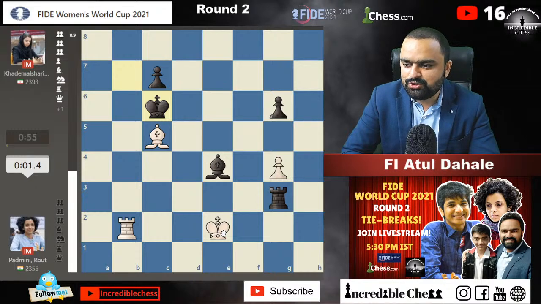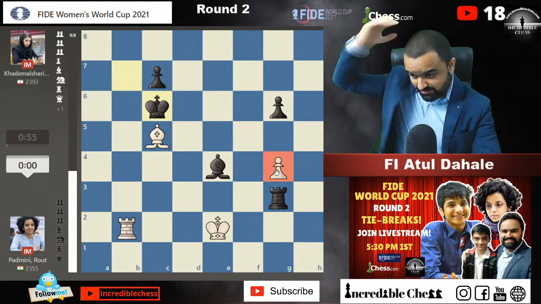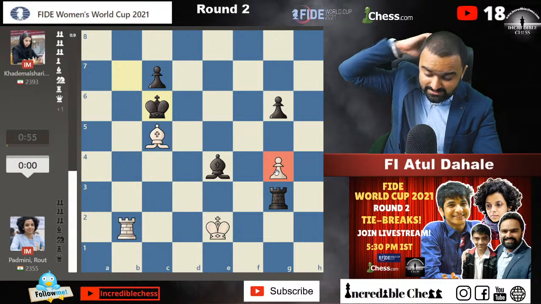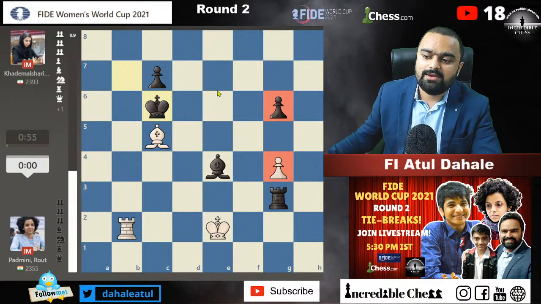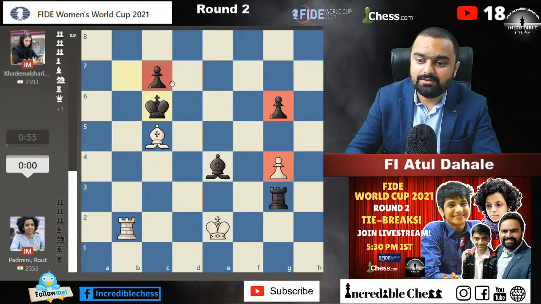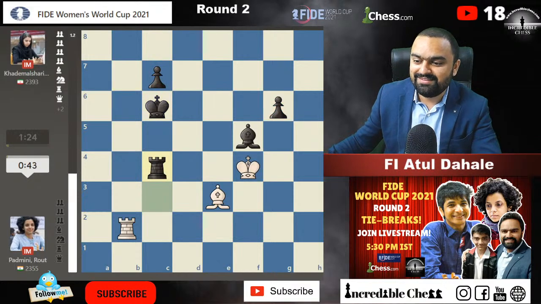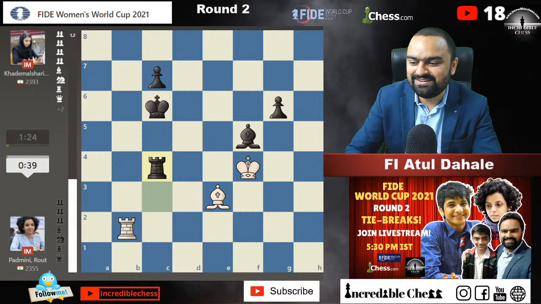Mahi, we are not sure whether it should be a draw or not, because the pawn on g4 is a main weakness, and we need to understand the g4 pawn is falling in this situation. To defend 2 pawns down is not at all easy, especially when you are in time pressure. So it's a tough position, guys. My heartbeats are increasing because they are not updating the time over here.